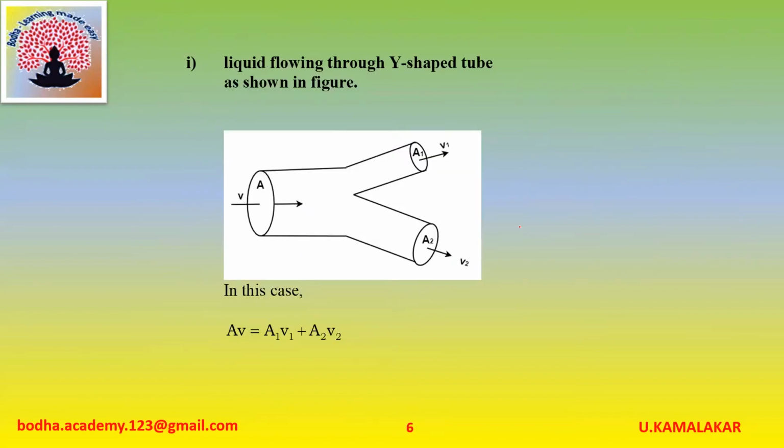Next, application of equation of continuity. Liquid flowing through a Y-shaped tube as shown in figure. You can observe that at one side, area of cross section is A and fluid is entering with a velocity V. At this end, area of cross section of tube is A1 and speed of flow is V1. At this place, area of cross section of tube is A2 and speed of flow is V2. In such case, AV is equal to A1 V1 plus A2 V2.